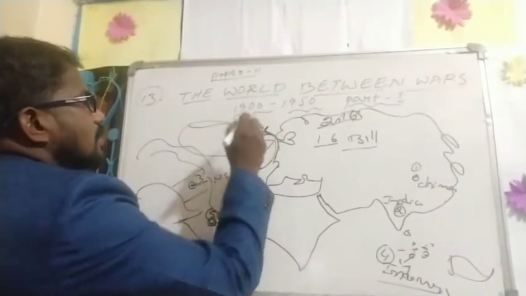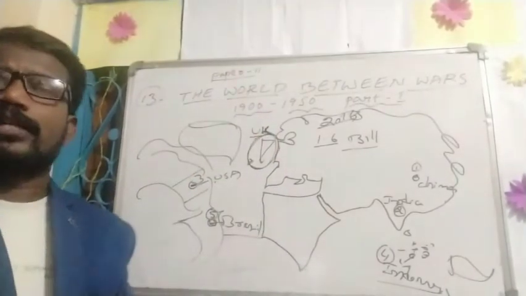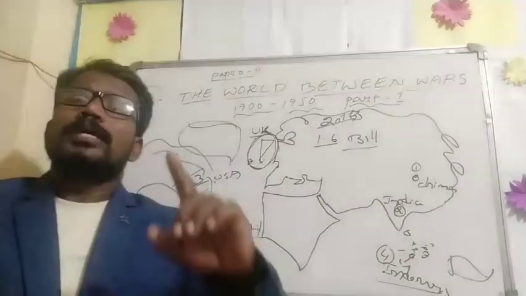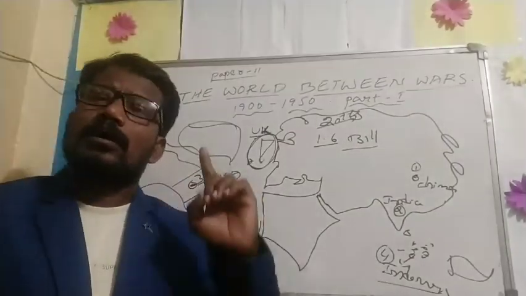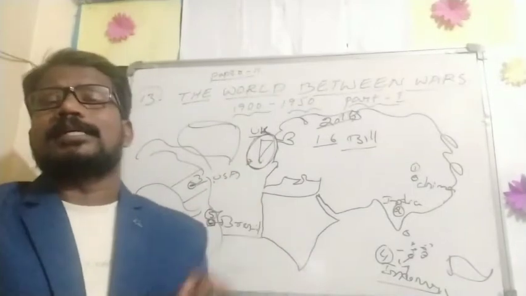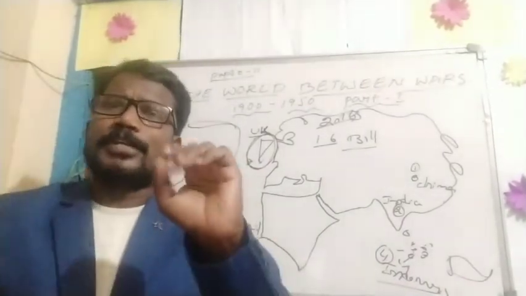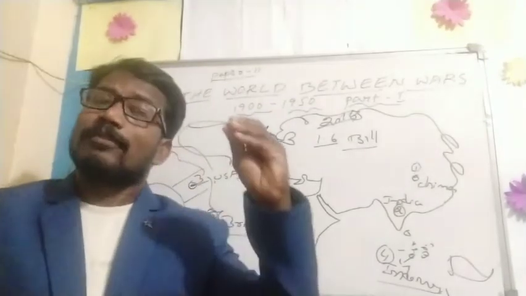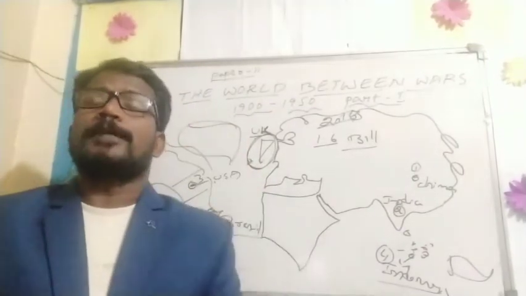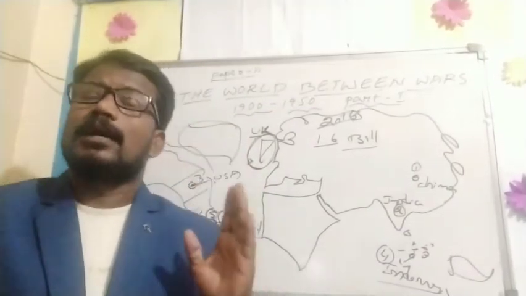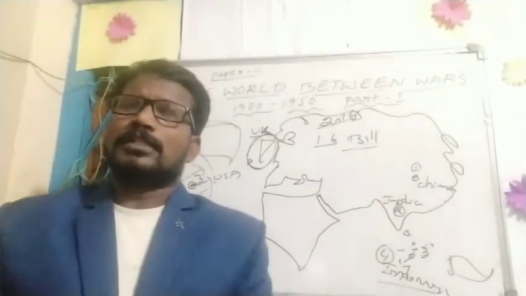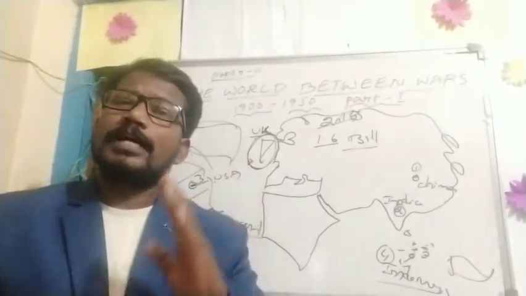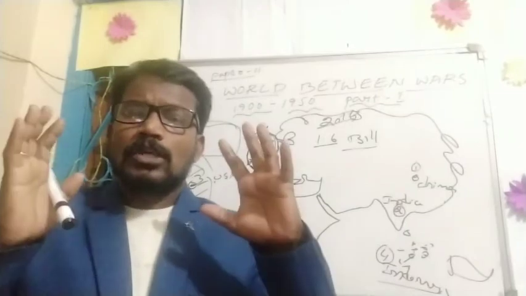The first industrial revolution occurred in this particular country, Britain. Its capital city is London. That is why Britain is called the workshop of the world.